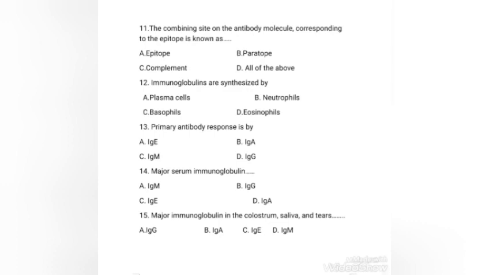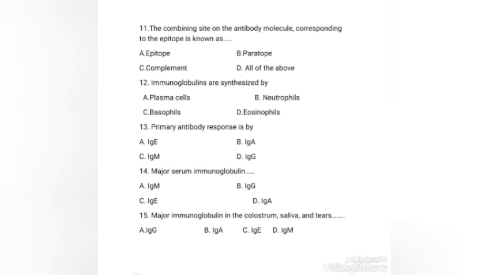Next, immunoglobulins are synthesized by plasma cells, neutrophils, basophils, eosinophils. The right answer is option A, plasma cells. Immunoglobulins are synthesized by plasma cells. Next question: the primary antibody response is by IgE, IgA, IgM, IgG. The right answer is option C, IgM.